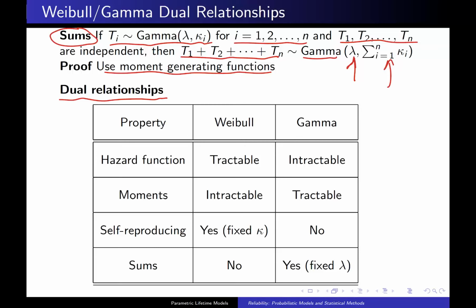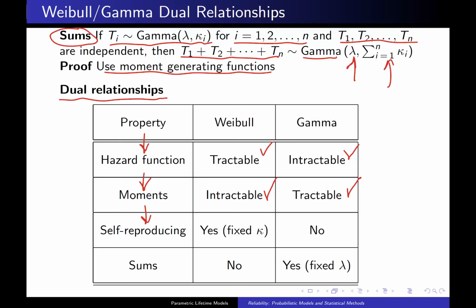So here are these dual relationships. The properties are given down below here. For the Weibull distribution, you have a nice tractable hazard function. In the gamma distribution, you have a very mathematically intractable hazard function. It involves computing the incomplete gamma function. The moments on the gamma distribution, we saw those a slide or two ago. Those are very tractable. The moments on the Weibull are really messy. So one is good at one, the other is good at the other.